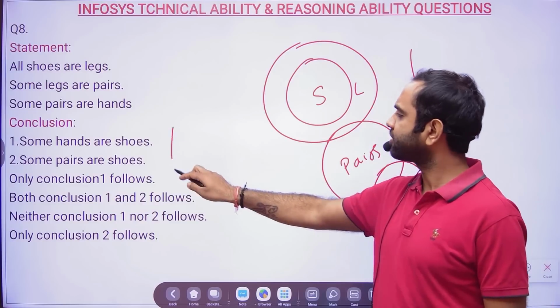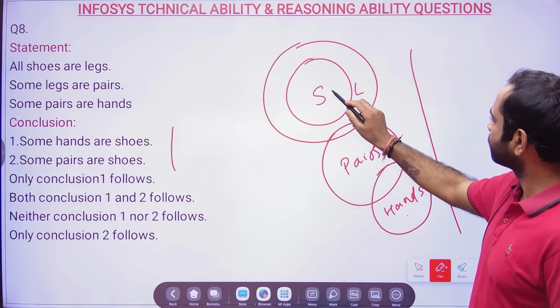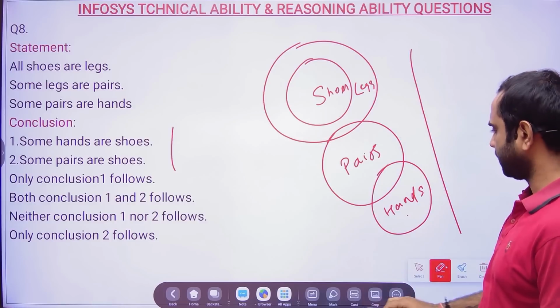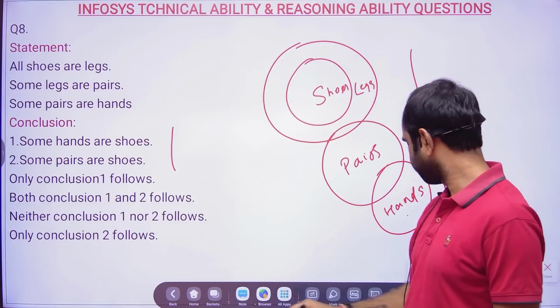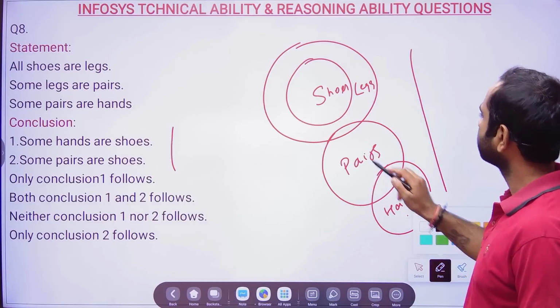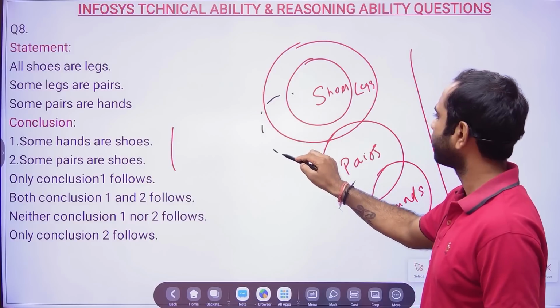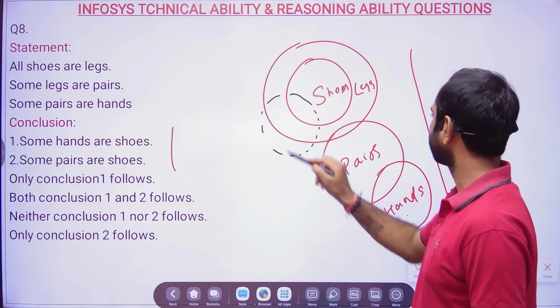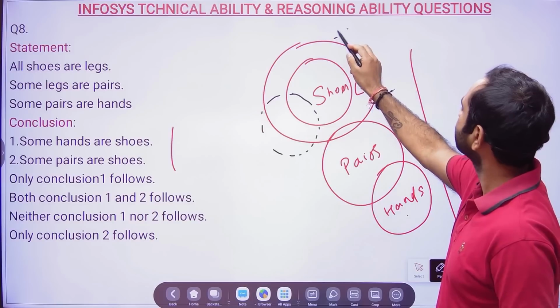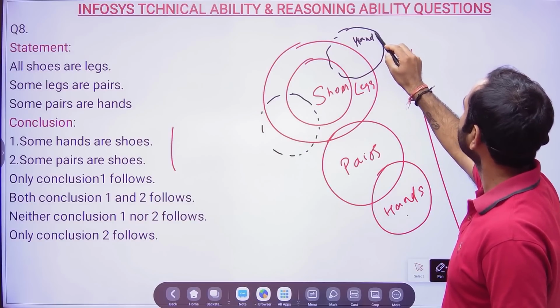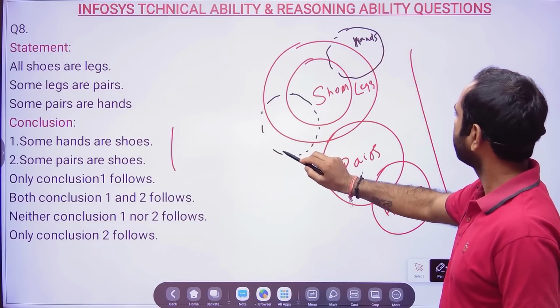Now, some hands are shoes. Sir, I can't say that. See, if you try to understand, there is a possibility that we could have drawn it like this. This is a possible diagram, and this is nothing but your pairs.